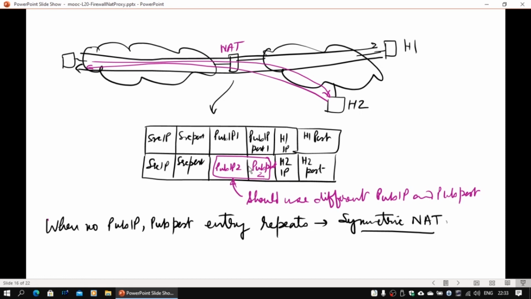Such kinds of NATs are known as symmetric NATs. With these, UDP hole punching cannot be done, because the other host cannot communicate back to you. Symmetric NATs are much more safe and are also being used, but they require a larger table and a larger decision making process whenever packets are passing through.